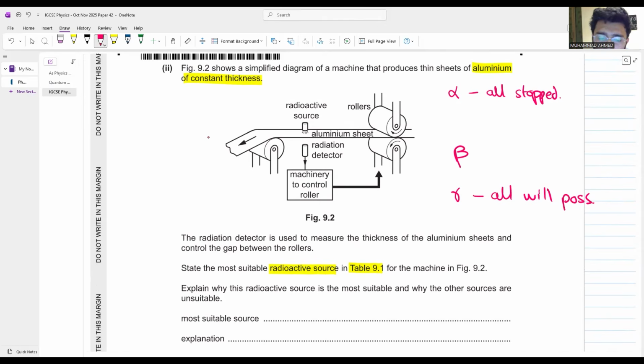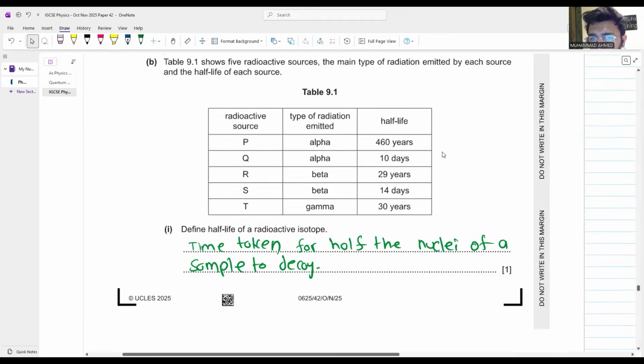Beta particles is the only source that will give you that. बीटा पार्टिकल सिर्फ ऐसी वाहिद सोर्स है जिसका काउंट रेट वेरी करेगा डिपेंडिंग ऑन द थिकनेस. अल्फा पार्टिकल सारी की सारी स्टॉप हो जाएगी. गामा रेस सारी की सारी पास हो जाएगी. The only radiation whose count rate depends on thickness is beta. Okay. So let's see the options that we have here.